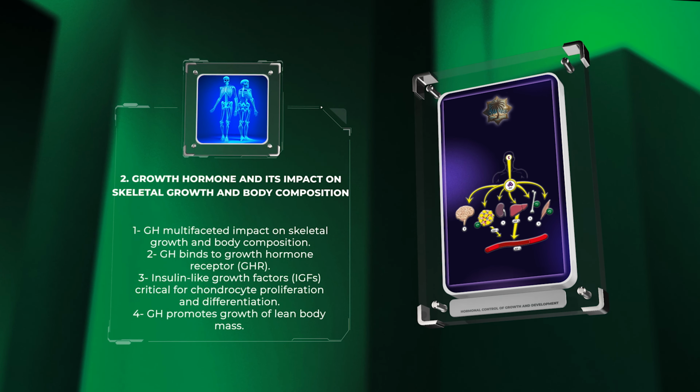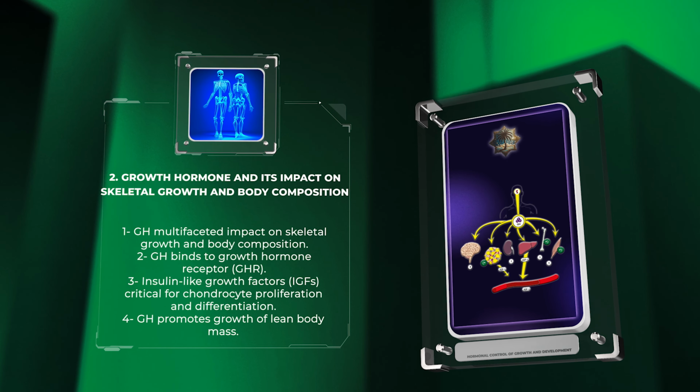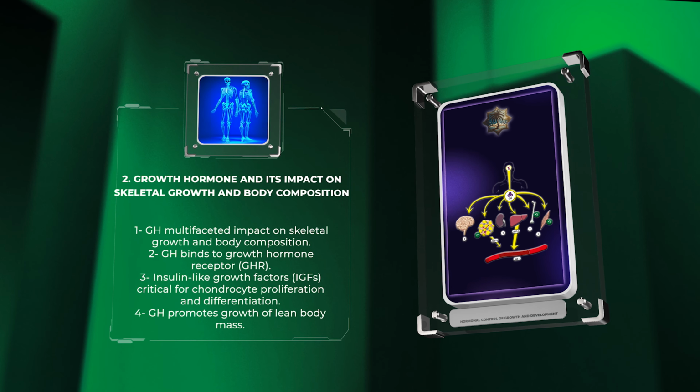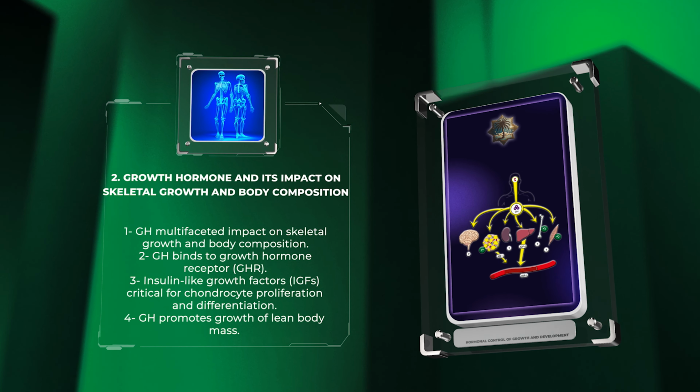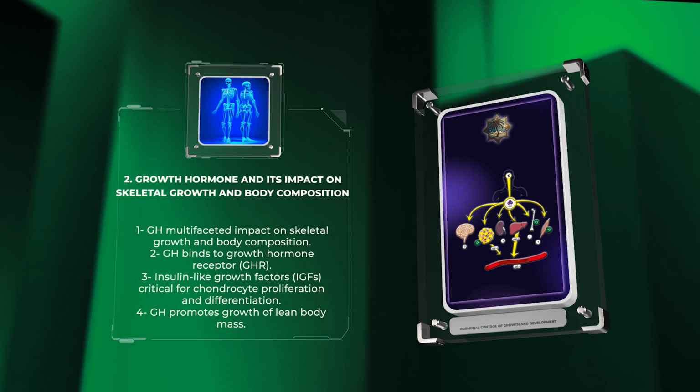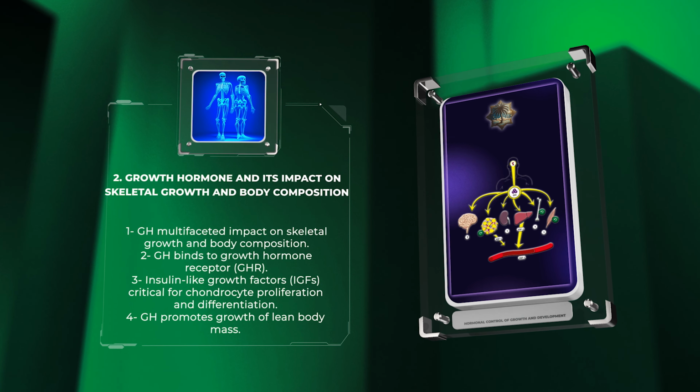Furthermore, GH has a direct impact on body composition, promoting the growth of lean body mass by stimulating protein synthesis and inhibiting protein breakdown. Together, the dual effects of GH on skeletal growth and body composition highlight its pivotal role in the overall regulation of growth and development.